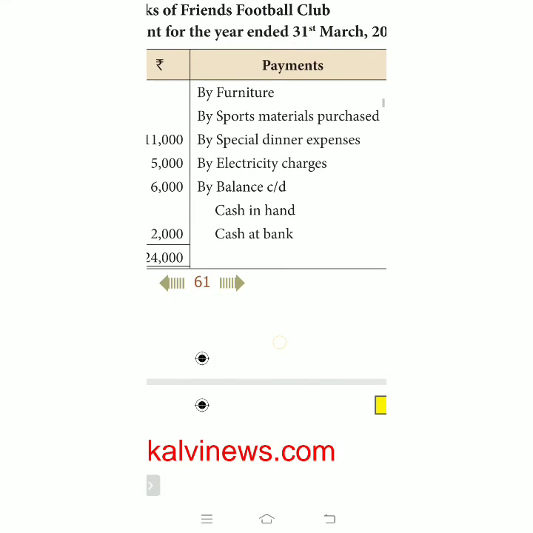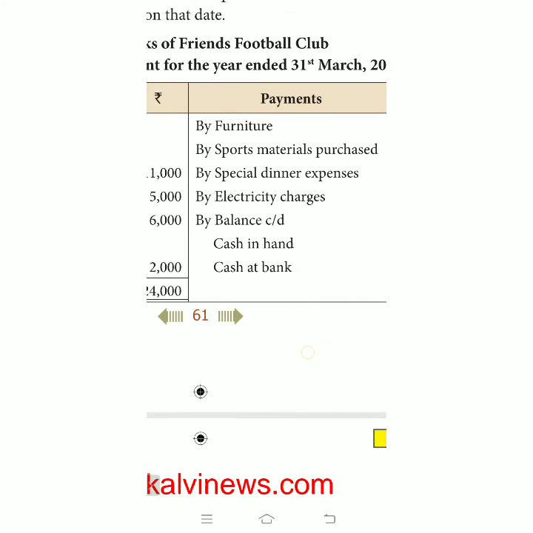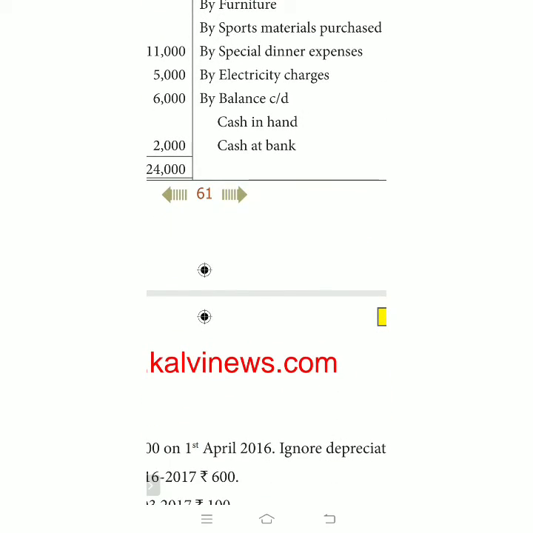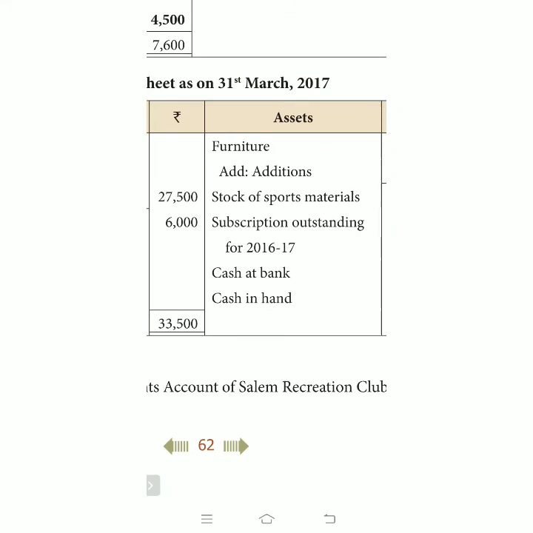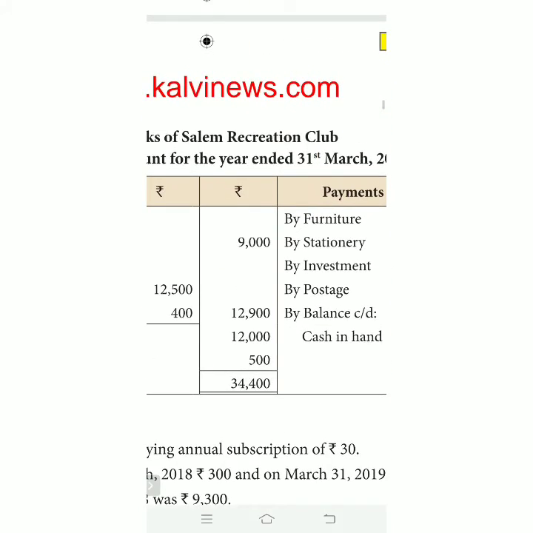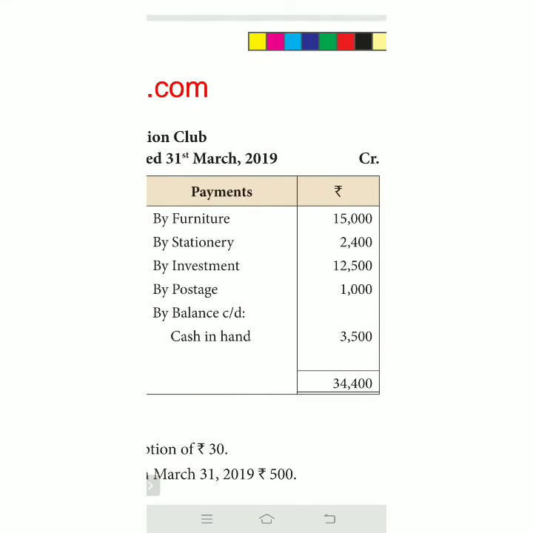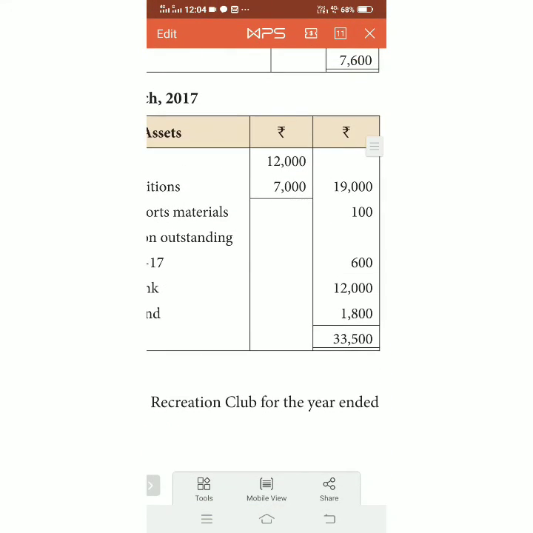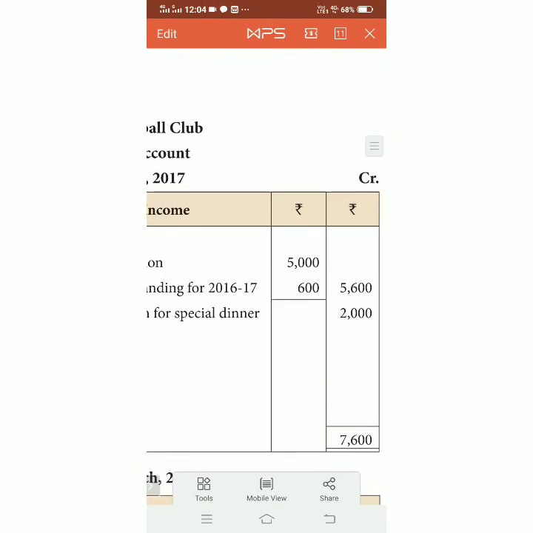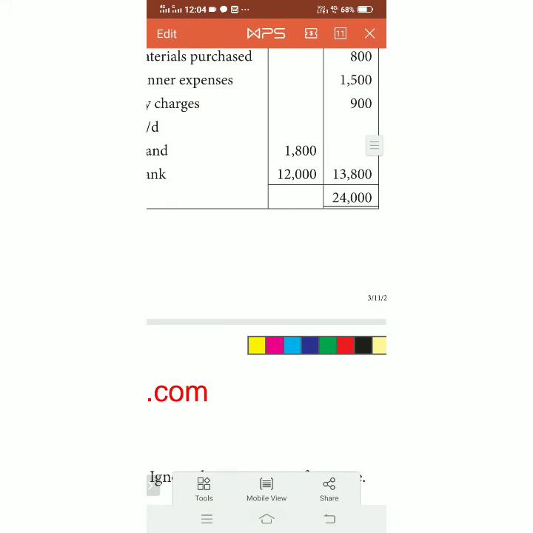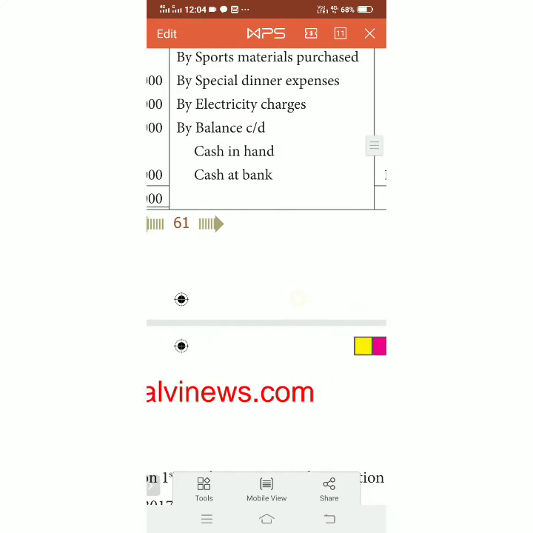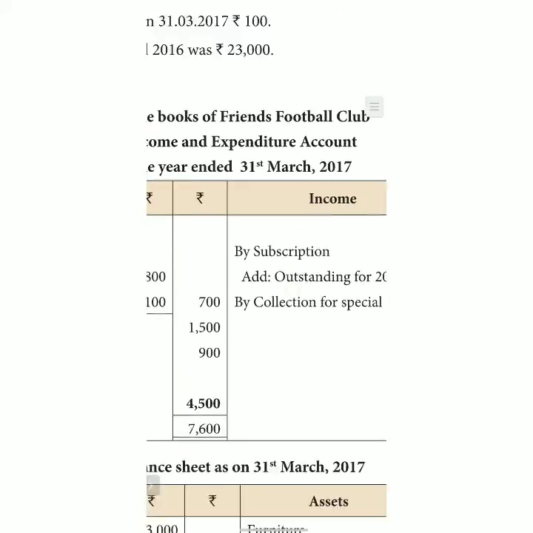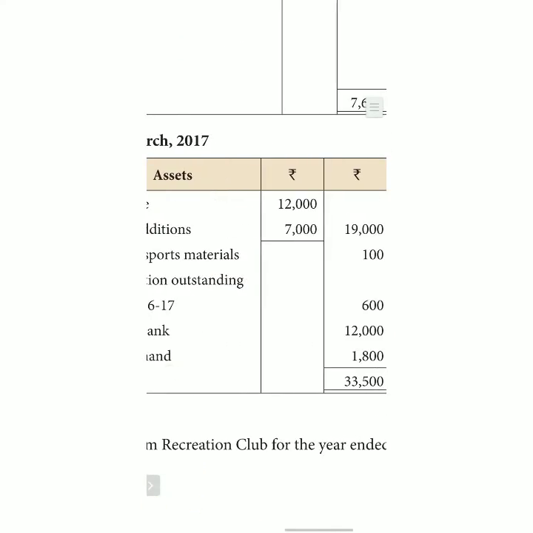Electricity charges are expenses, given on the expenditure side. The closing cash and cash at bank come directly to the balance sheet. Come to the balance sheet: closing cash in hand 3,500 is given, and cash at bank 12,000 and 1,800.